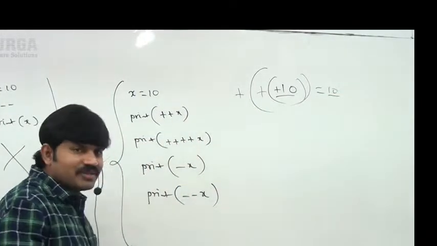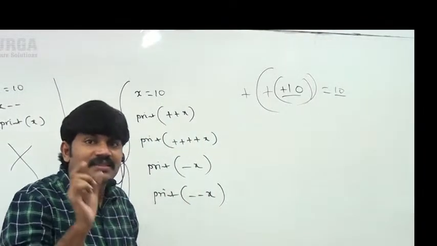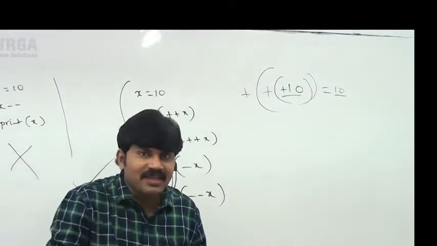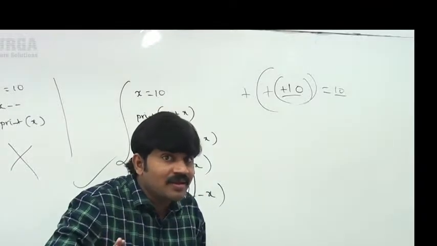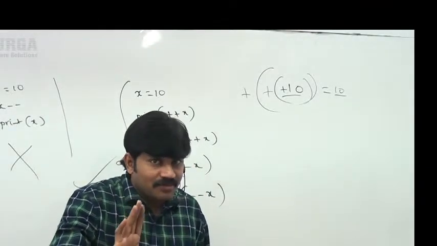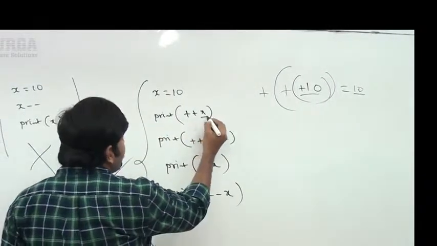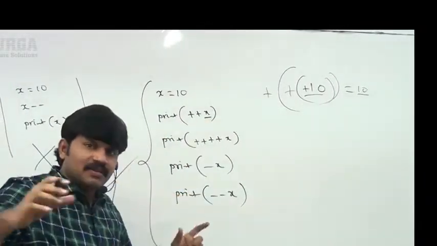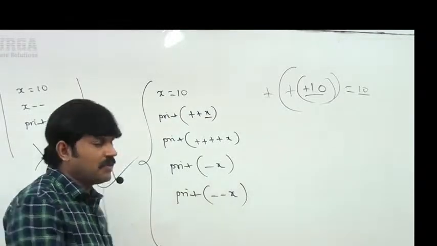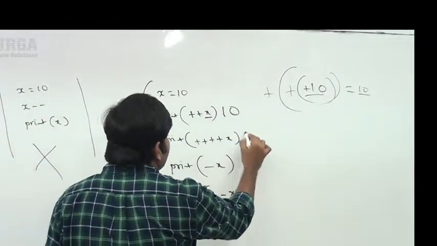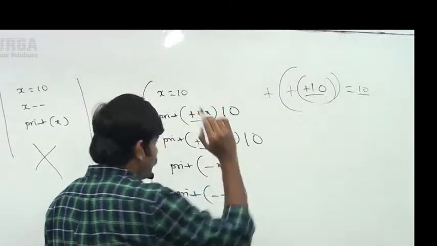Whatever symbols we are using, these symbols act as a sign, plus or minus, but not increment or decrement operators. Before this x, if you take any number of plus positive symbols, the answer is always 10. Remember this one.